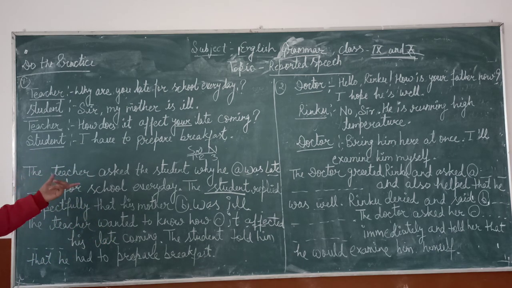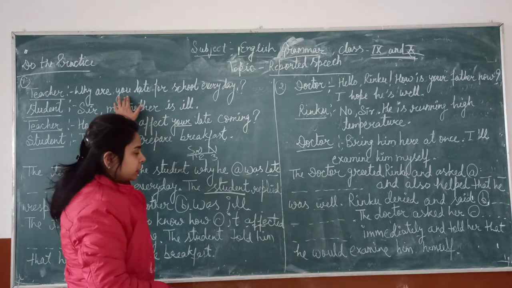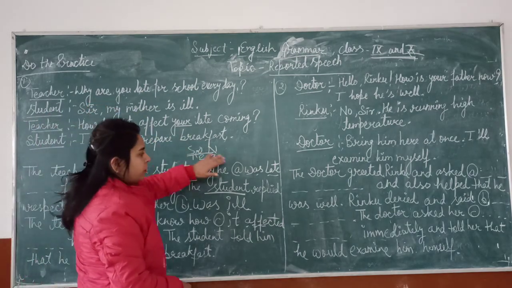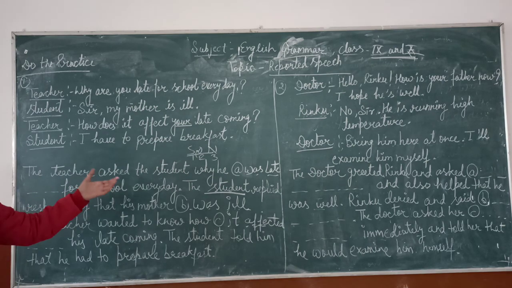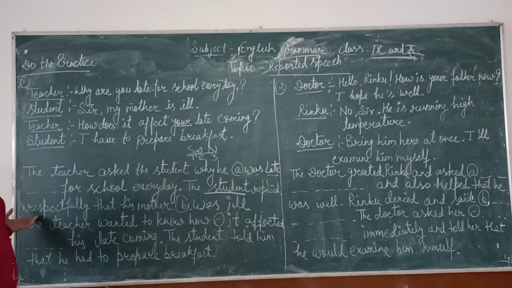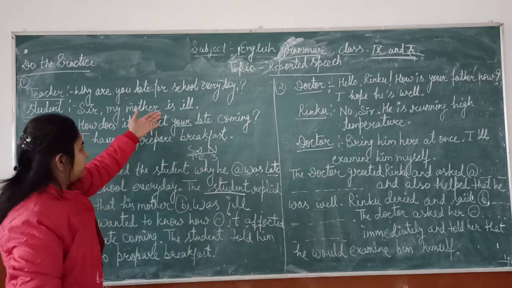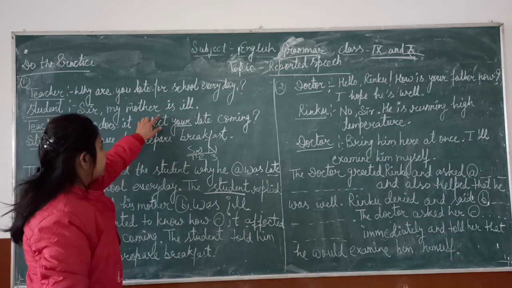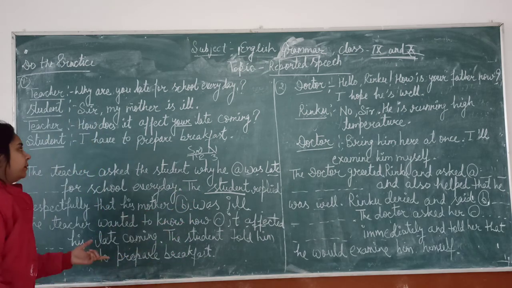The teacher asked the student why he, you will be changed into he. The first form is will be changed into was. Was late for school every day. The student replied respectfully that his mother was ill, meaning my will be changed into his. His mother, is will be changed into was, was ill.